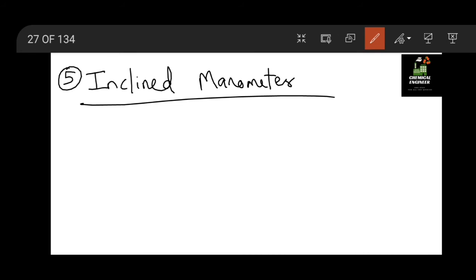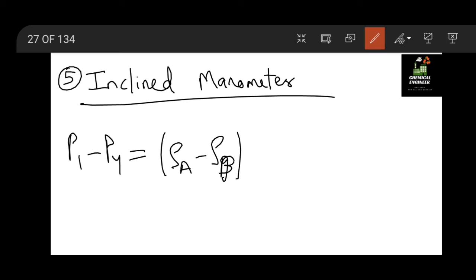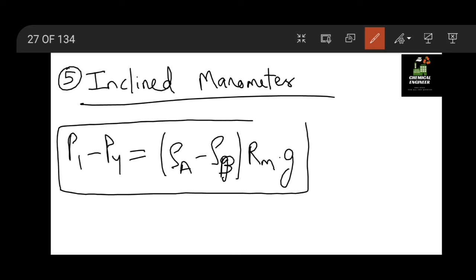So taking the example of the previous case only, if we simplify the previous equation, that is P1 minus P4, we get (rho A minus rho B) into Rm into G. Okay, so this is a simplified equation for the previous case.